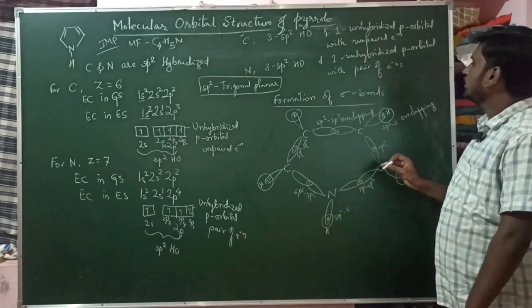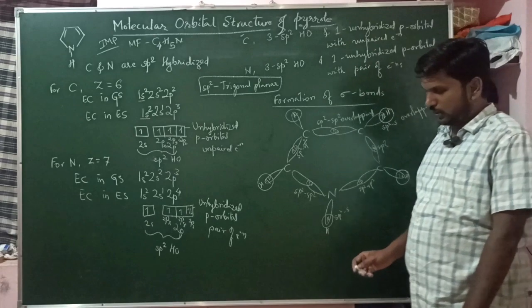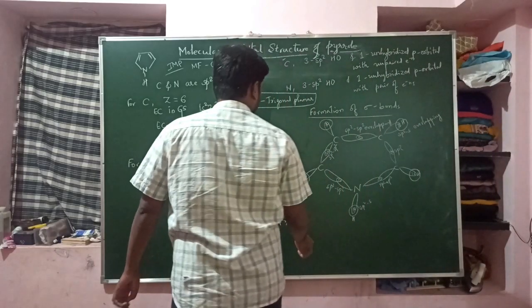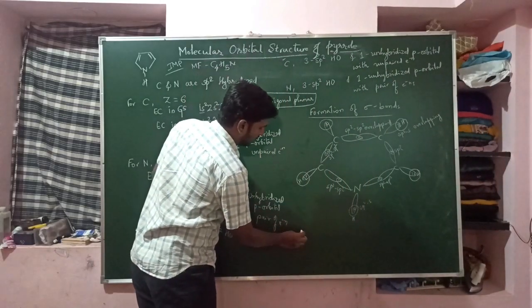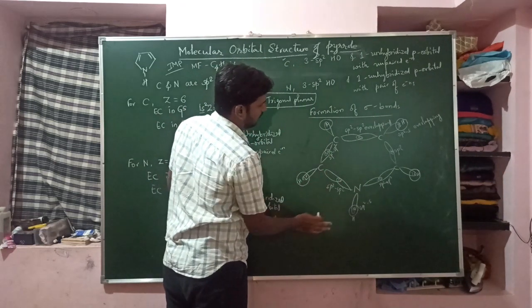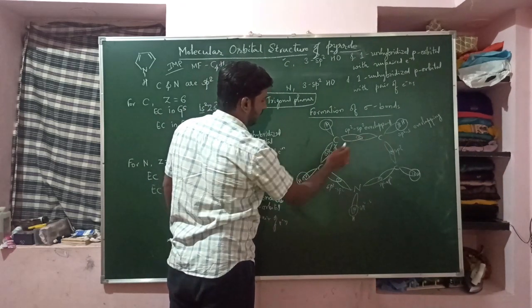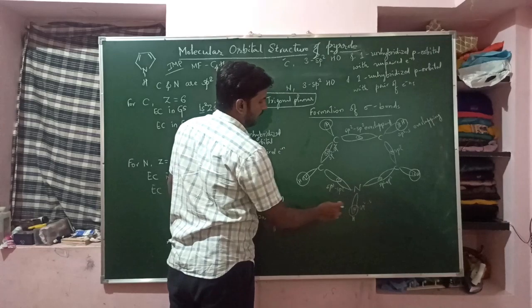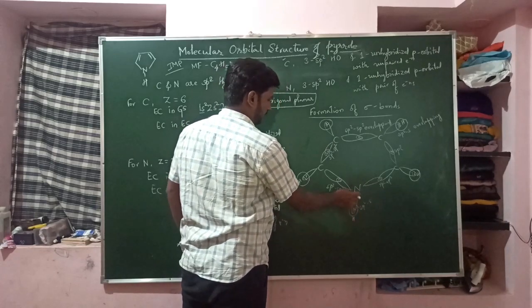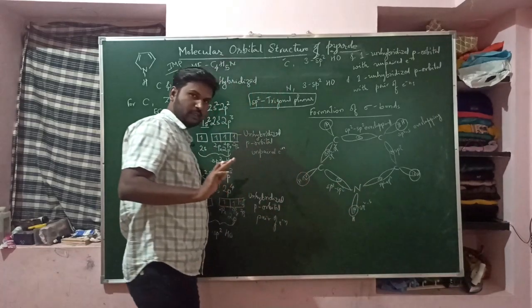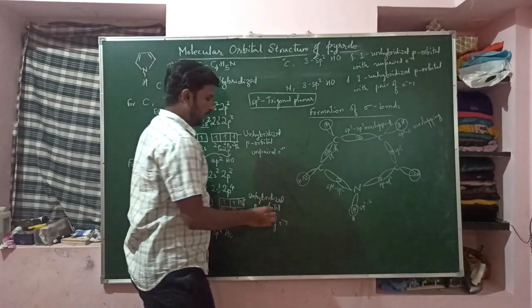You also have to write the inference of this sigma bond formation at the end. You can see there are 4 types of bonds: CC bond, CN bond, NH bond and CH bonds. You have to write these at the end.